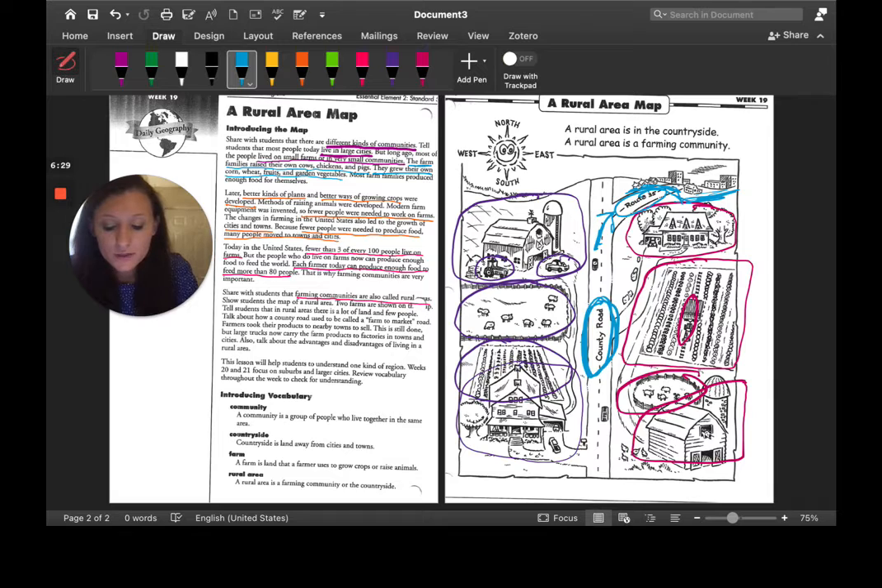So again, we just saw that there are 2 farms here shown on this rural map. And so in rural areas, there is a lot of land and few people. And so a country road used to be called a farm to market road. So farmers would take their products to nearby towns to sell.